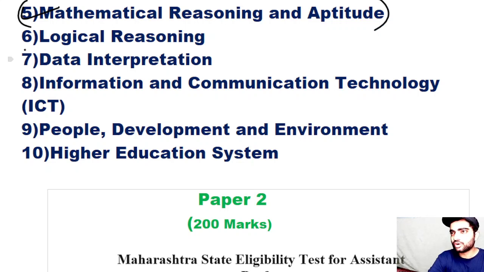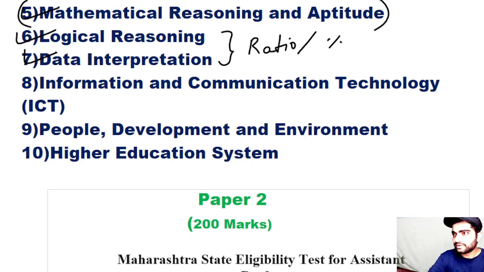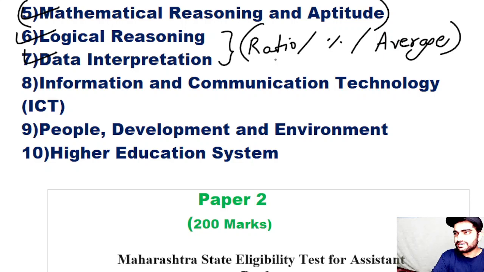And for data interpretation, DI and logical reasoning, this is also easy if you know how to find ratio, percentage or average. If you know about all these, you can search for videos on how to find ratio, percentage, average, and what the different questions can be. The questions are very easy. Some graphs are given in data interpretation, and a storyline is formed with those graphs, where you have to find the ratio of this game and that game. I will be giving you the idea for both of these.